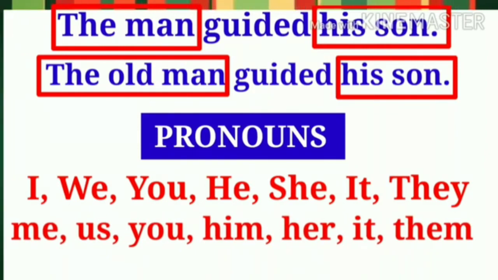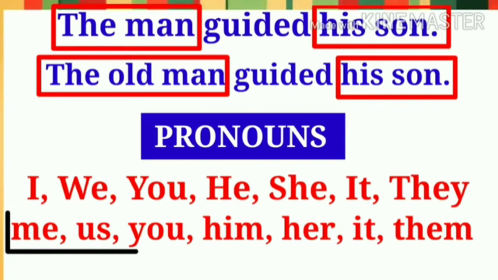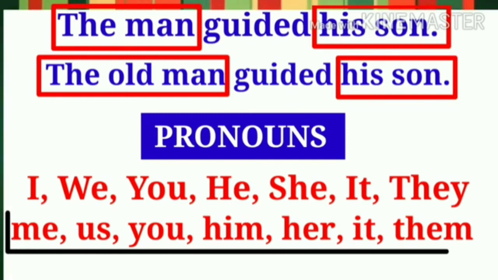We do not write this pronoun as it is at the end of the sentence. Students, you need to make sure that you convert the pronoun which is the subject in the active sentence into its objective case in the passive sentence.